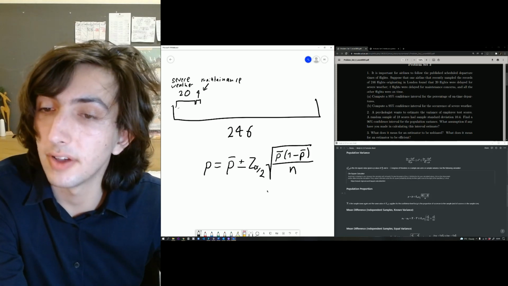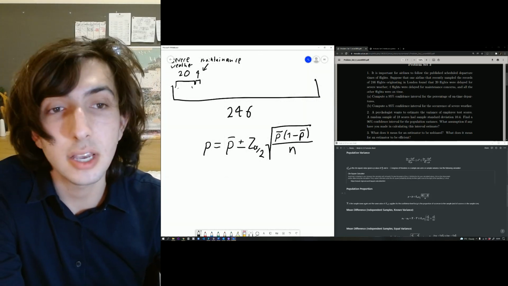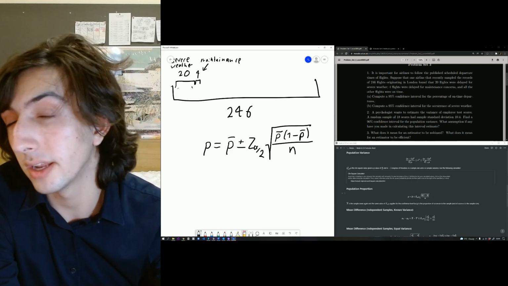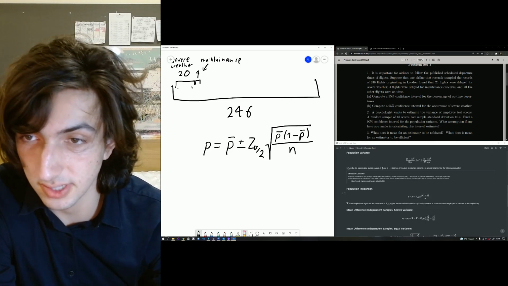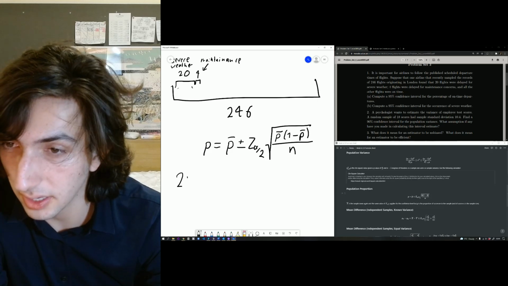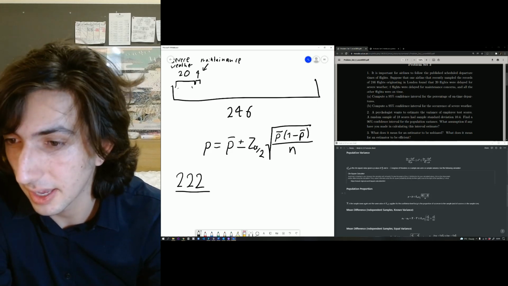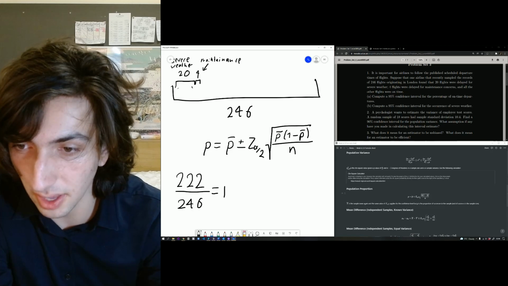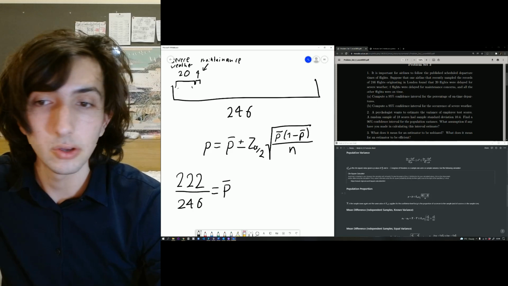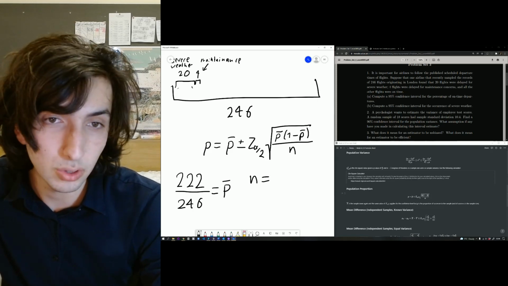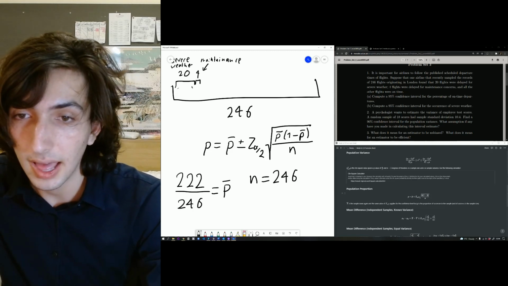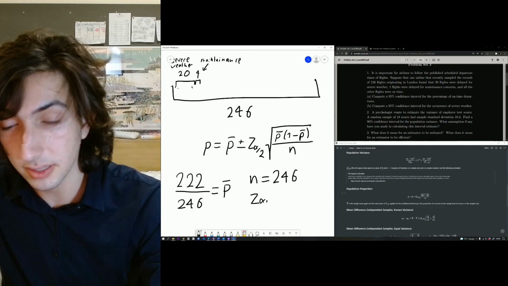So let's first of all define our terms. What it's asking here is the percentage of on-time departures, which is going to be the 246 minus our malfunctions. So 246 minus the 24 malfunctions is 222 flights out of 246. So that is going to be our p-hat. We also know that n is equal to, fairly obviously, 246 here, because that's our sample size. And z alpha over 2. Now this one's a bit trickier.